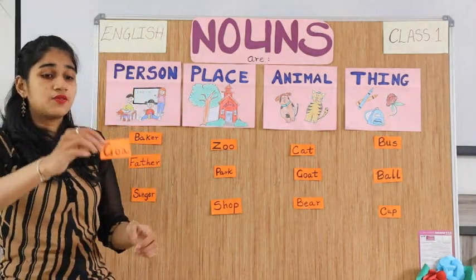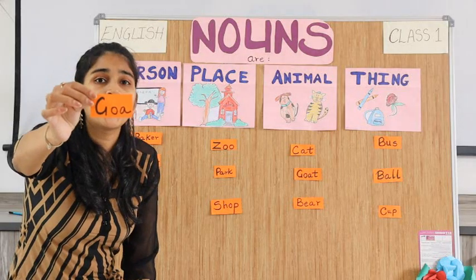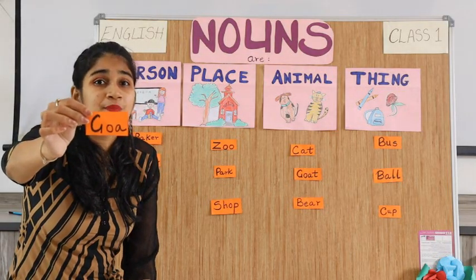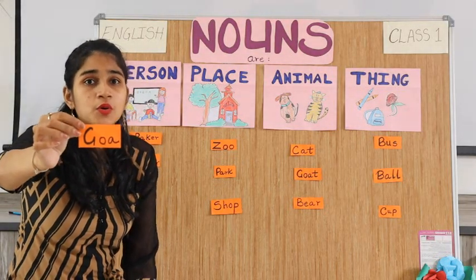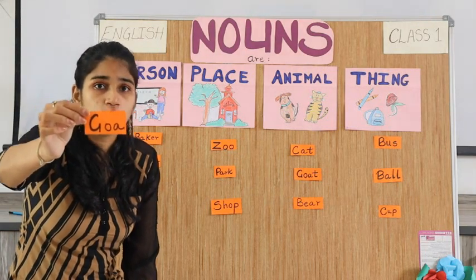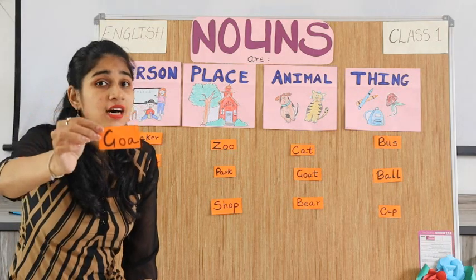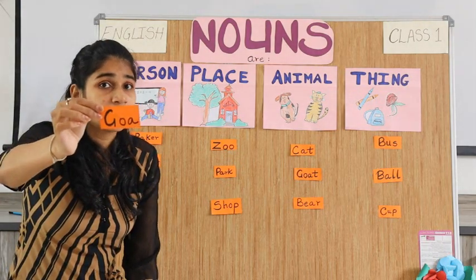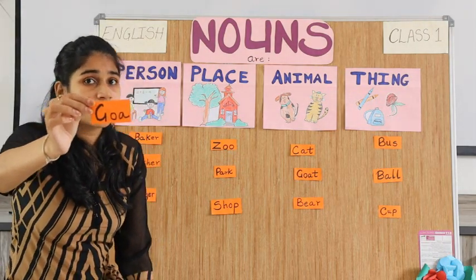And I have one last word. G-O-A. Goa. Goa is a state. G-O-A, Goa. And this is a place. So we will stick it under the place column.